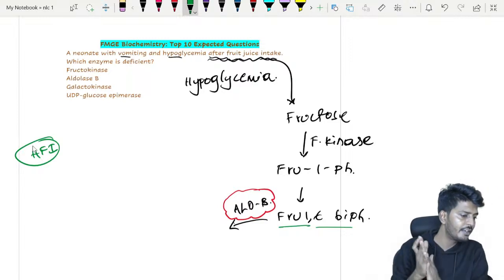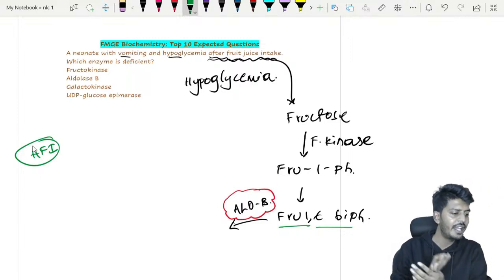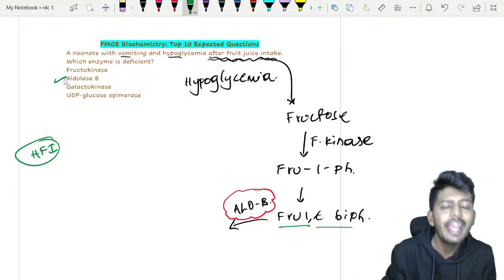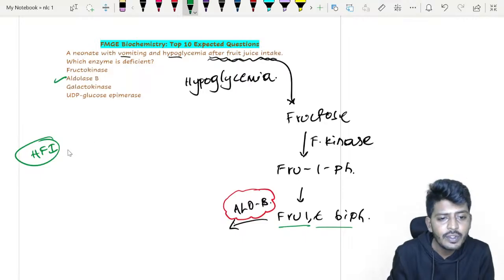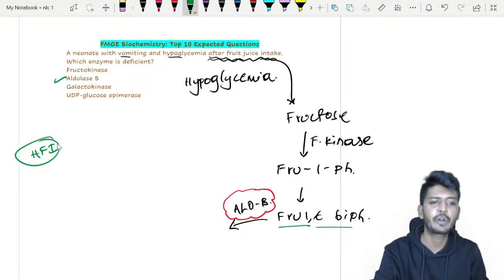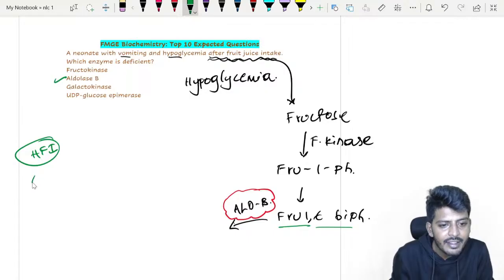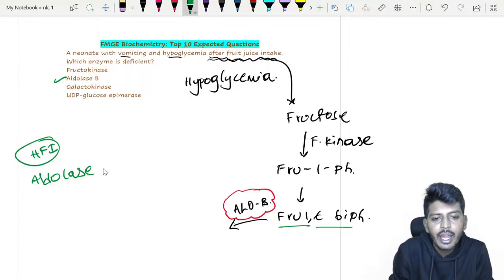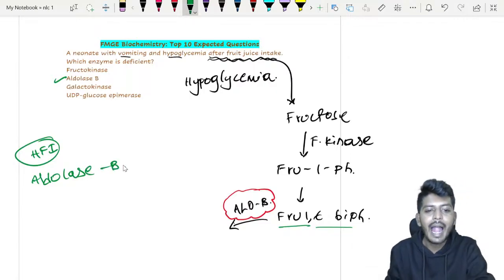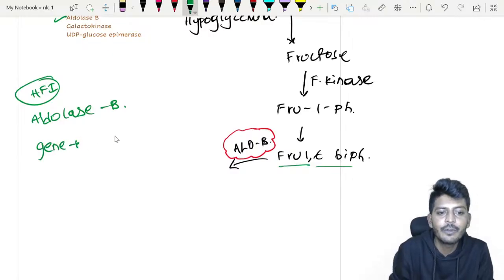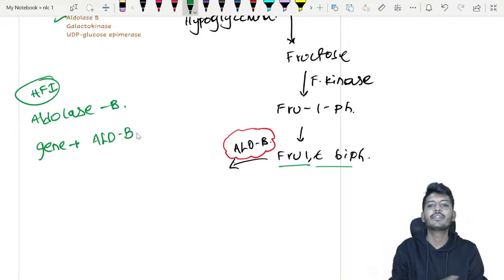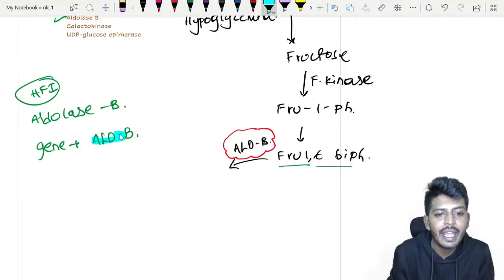Very good, my dear students. You people are absolutely correct. Good evening once again. Aldolase B is the absolutely correct answer. Here, what are the other possibilities they can give you? They can ask for the diagnosis, that is HFI, hereditary fructose intolerance. The deficiency of the enzyme is aldolase B, and most importantly, the gene which is defective is the aldolase B gene. What is the name of the gene which is defective? Aldolase B gene, ALDOB gene.